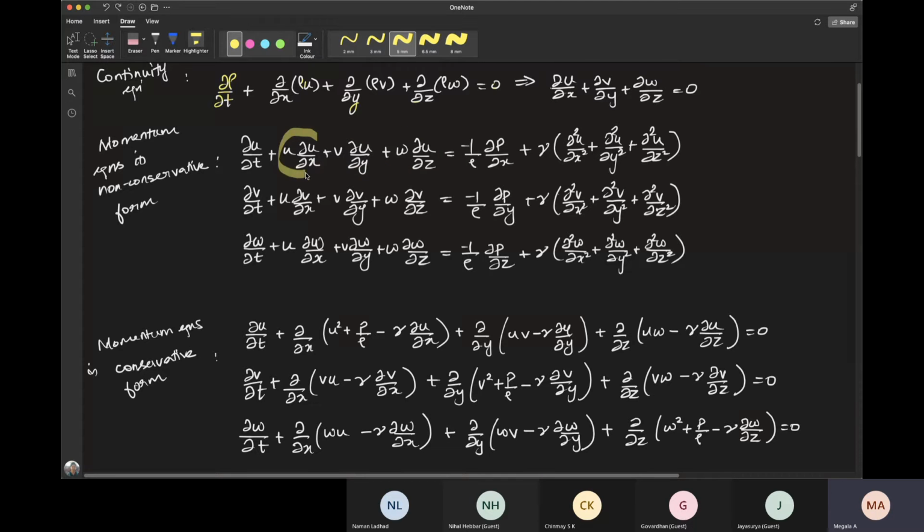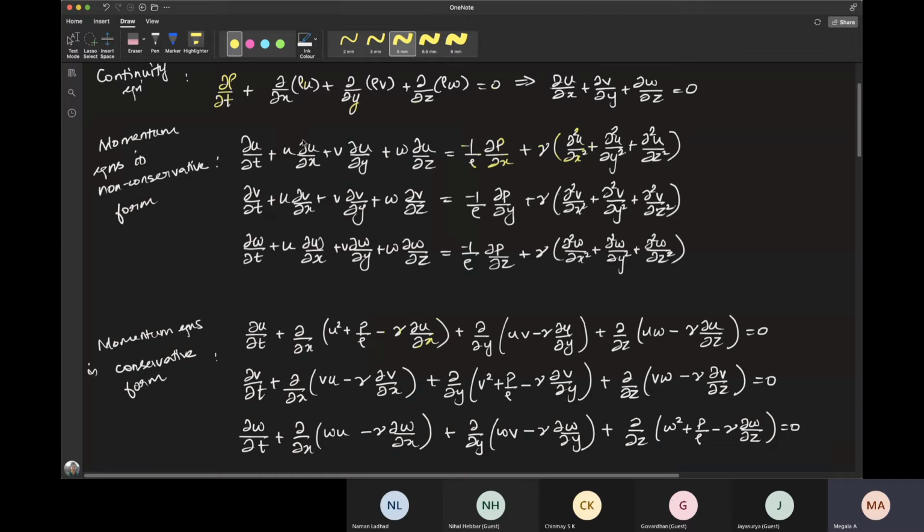So when you say that u dou u by dou x can be written in conservative form, you just write it as dou by dou x of u squared. And the pressure term, 1 by rho dou p by dou x, is written as dou by dou x of minus p by rho essentially, and this part again is written as dou by dou x of something over here.